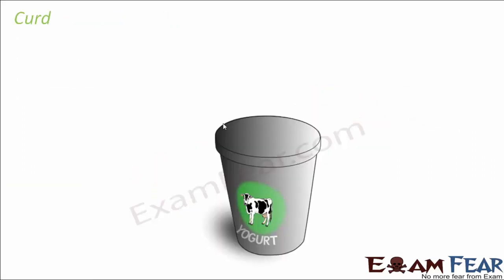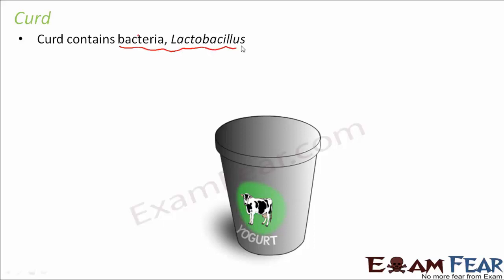So let us first talk about curd. How is microbe playing the most important role in curd preparation? So what is curd actually? Curd contains a bacteria called lactobacillus. So this bacteria is always present in the curd. So next time whenever you eat curd or whenever you see curd, always remember that there is a bacteria which is already present in the curd.